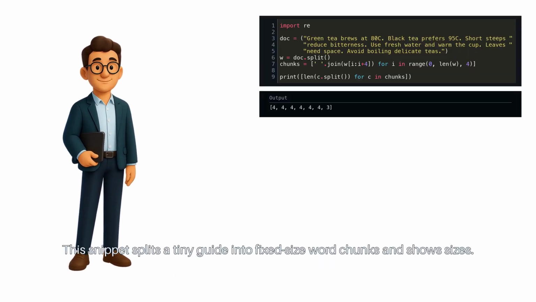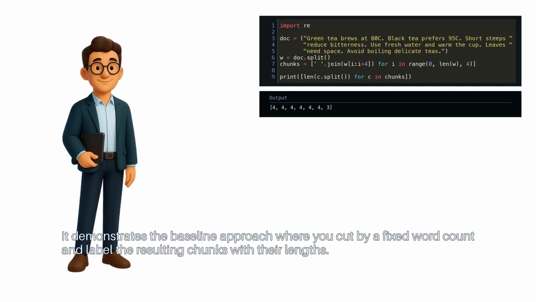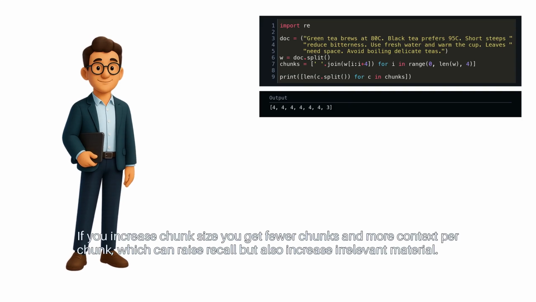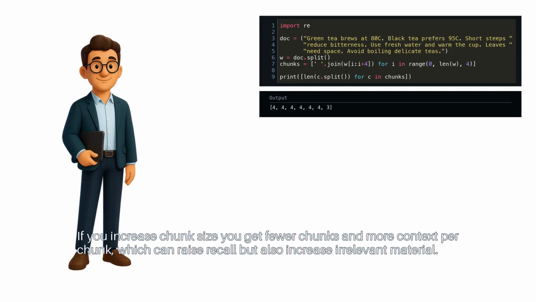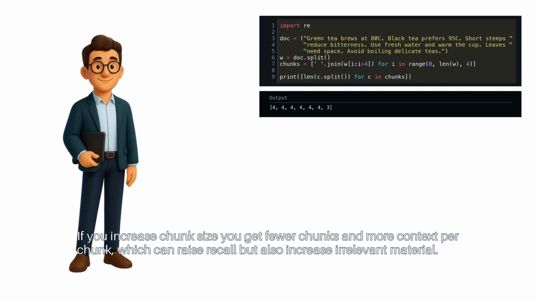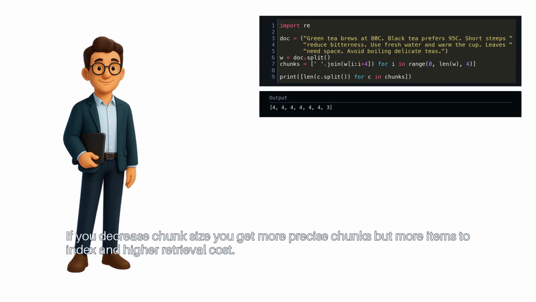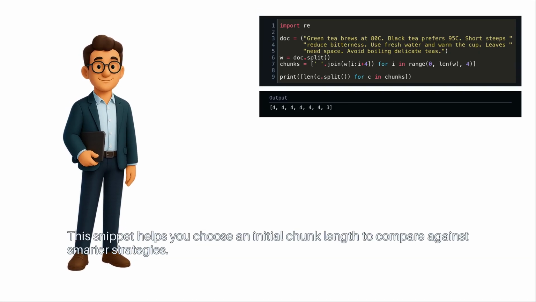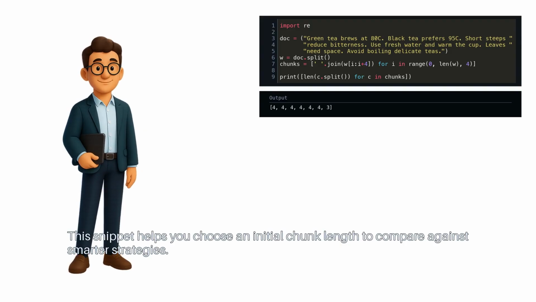This snippet splits a tiny guide into fixed-size word chunks and shows sizes. It demonstrates the baseline approach where you cut by a fixed word count and label the resulting chunks with their lengths. The purpose is to make the trade-off visible. If you increase chunk size, you get fewer chunks and more context per chunk, which can raise recall but also increase irrelevant material. If you decrease chunk size, you get more precise chunks, but more items to index and higher retrieval cost. This snippet helps you choose an initial chunk length to compare against smarter strategies.